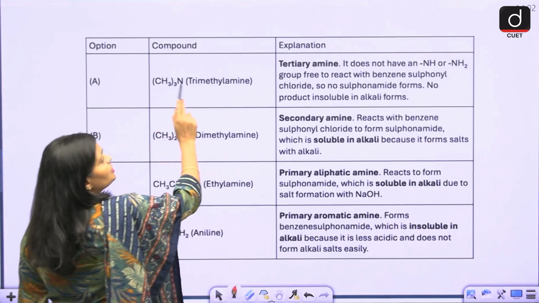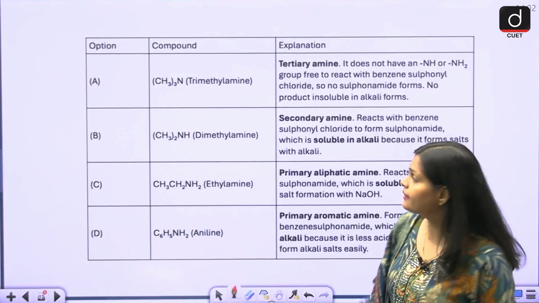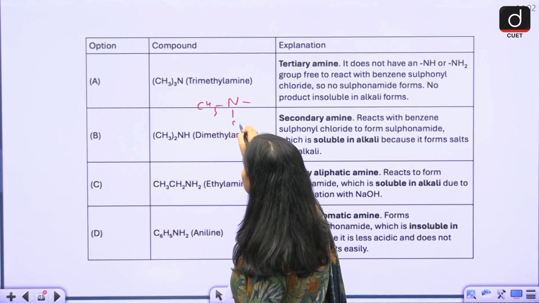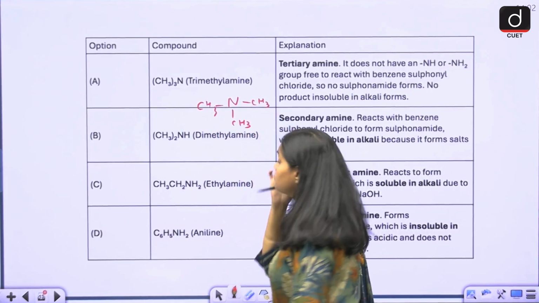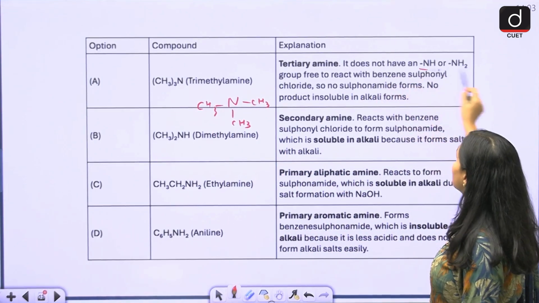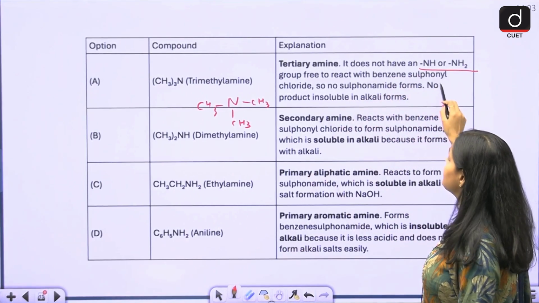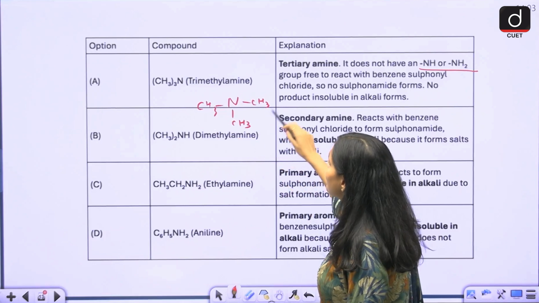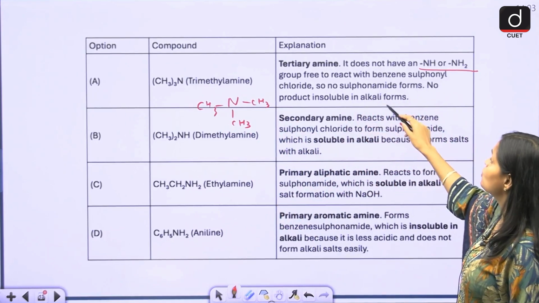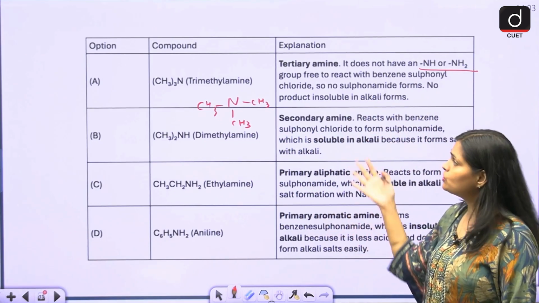The first one is your trimethylamine, right? Which is a tertiary amine. All three hydrogens are replaced by CH3. So in a tertiary amine, you have no NH or NH2 group free to react with benzene sulfonyl chloride. So no sulfonamide forms, no product forms. You will get nothing, because you have no NH bond.